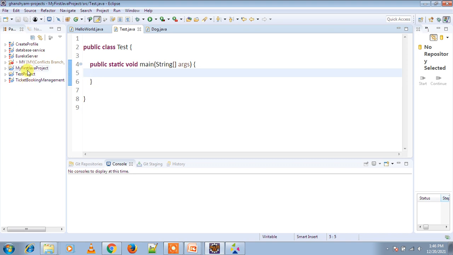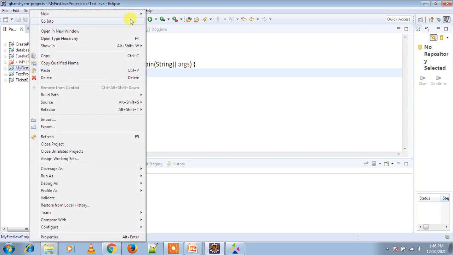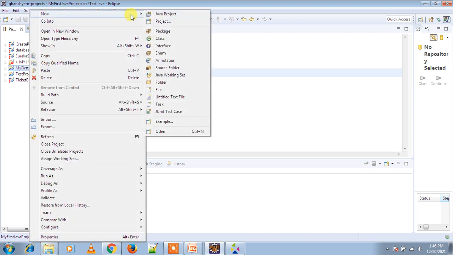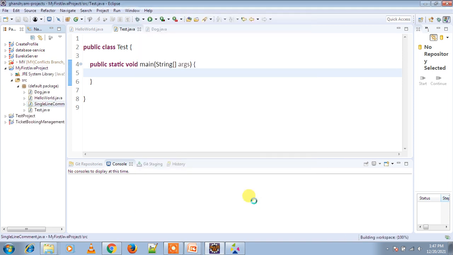Let's create a class. This is our project. Here we are going to right click, then new, then class. Here we define a single line comment. Check public static void main, then finish.